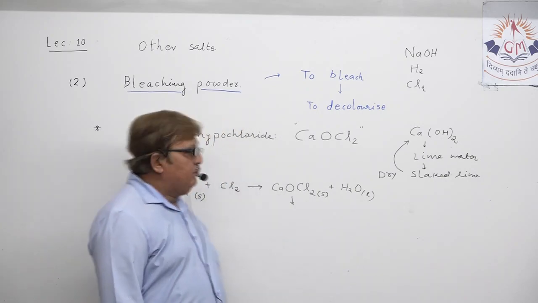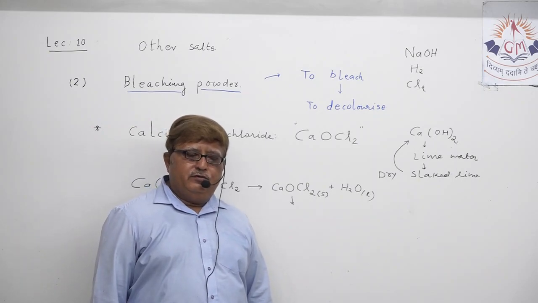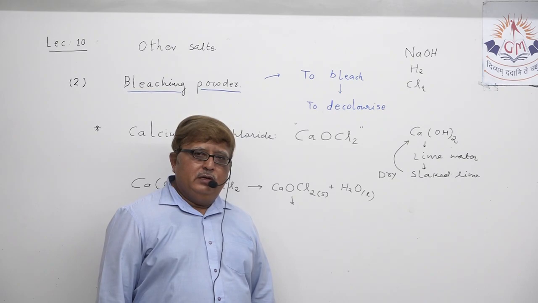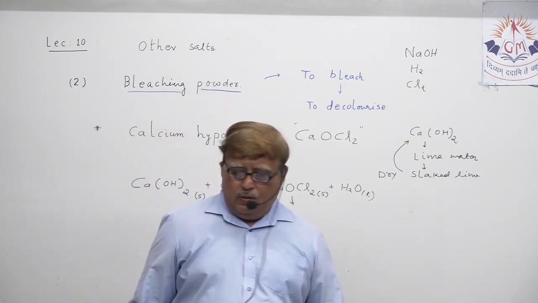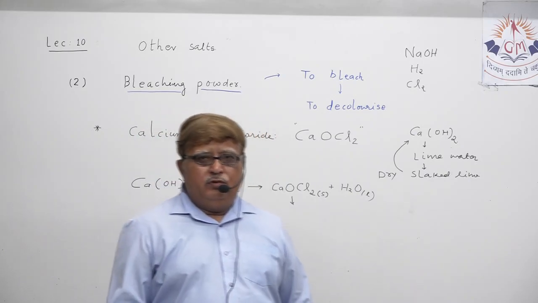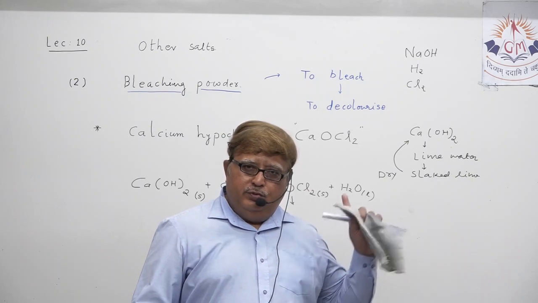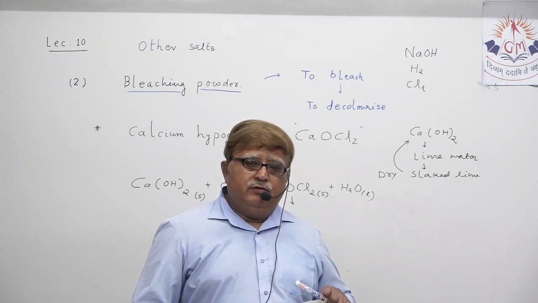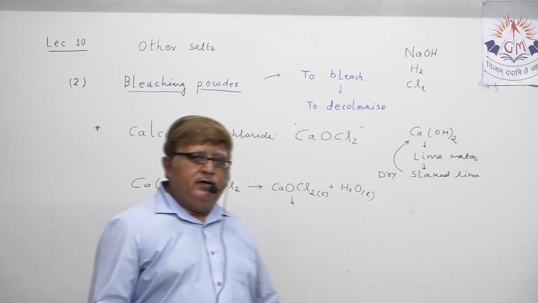Another salt we just now discussed, that is calcium hypochlorite, bleaching powder. If you speak the name of the first salt, that is sodium chloride, and the name of this salt, bleaching powder, calcium hypochlorite, the names of both salts end with chloride.